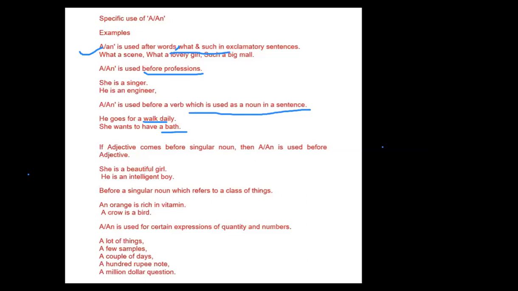Okay, Jaya ma'am, please make a sentence like that when we use verb as a noun. Jaya ma'am. Hello. Jay ma'am, please unmute yourself.